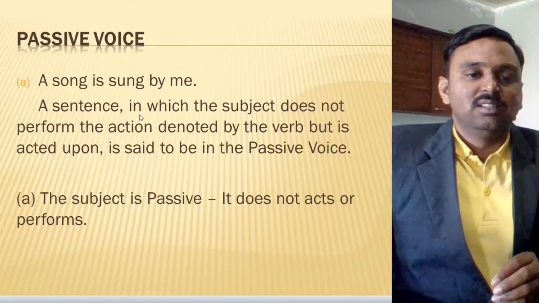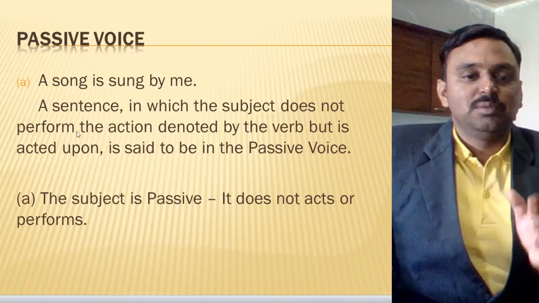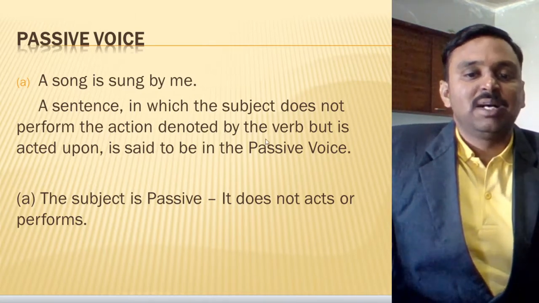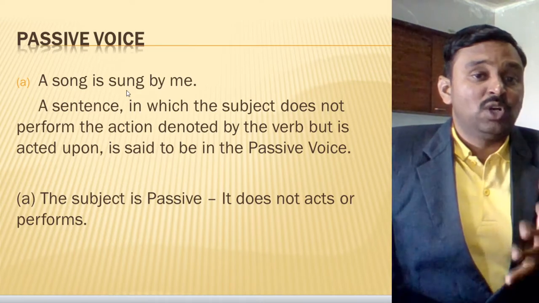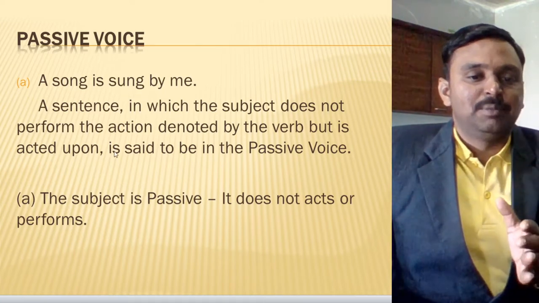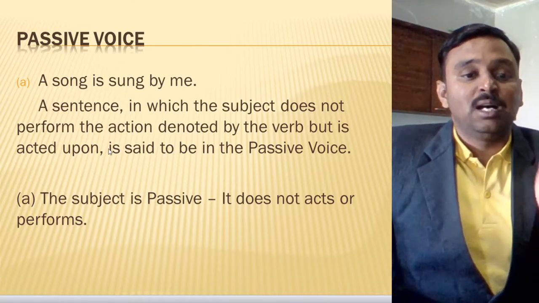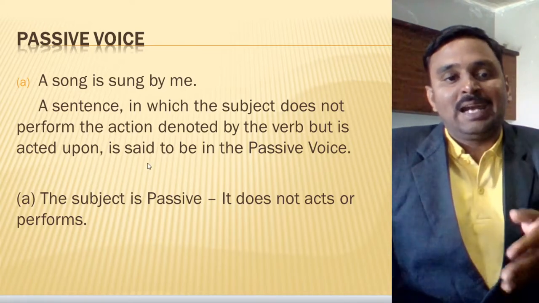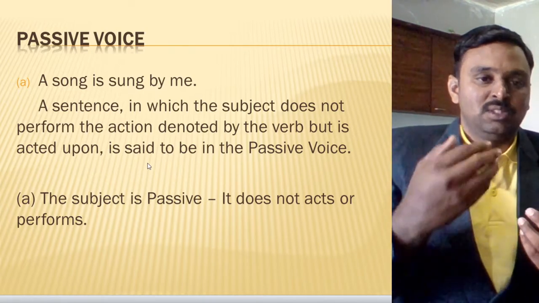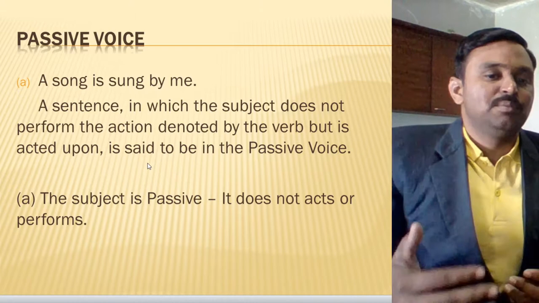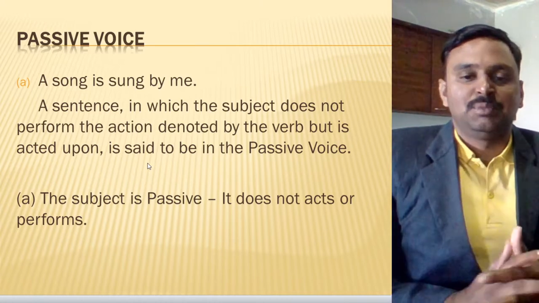So here the definition of passive voice comes in this way: the subject does not perform the action denoted by the verb. So whatever the action is given by the verb here, it is not done by the subject, and for that purpose it is an example of passive voice. Rather, the object is acted upon, somebody is acting on it. Like children are forced, they are not coming by their choice, their will, they are forced to come. So that is an example of passive voice. Somebody is acting on the object, it is an example of passive voice.